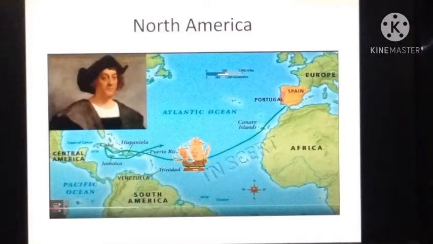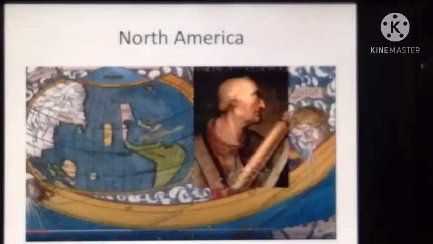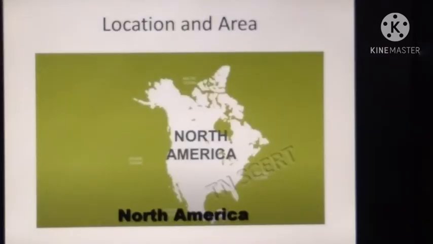The landmass was named America in 1507 after the Italian explorer Amerigo Vespucci, who landed on the continent. In this lesson, we will learn location, boundaries, features, climate, natural vegetation, minerals and transportation.